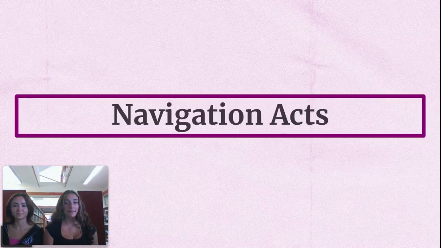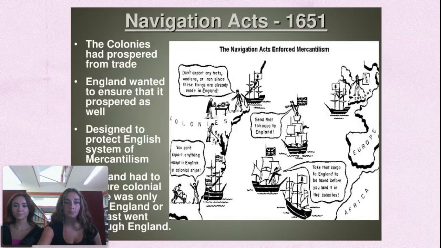So next let's look at the Navigation Acts and what they were. Between 1650 and 1673, England's government implemented a mercantilist policy with a series of Navigation Acts. These acts established 3 rules for colonial trade. 1. Trade to and from the colonies could only be transported by English or colonial-built ships. And in addition to that, these ships could only be operated by English or colonial crews. 2.